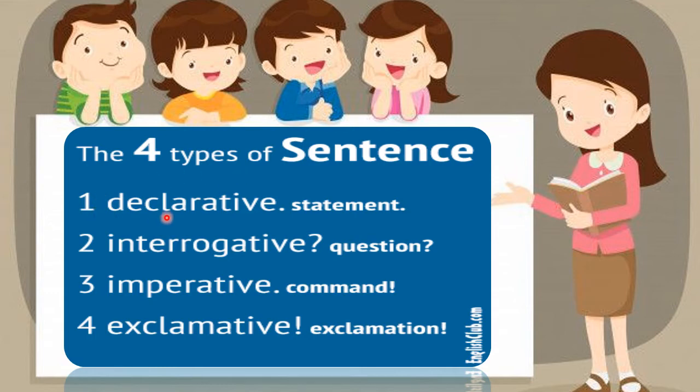Number one, declarative sentence or statement. Number two, interrogative or question. Number three, imperative or command. Number four, exclamative or exclamation. Okay? These are the four types of sentence according to the meaning.